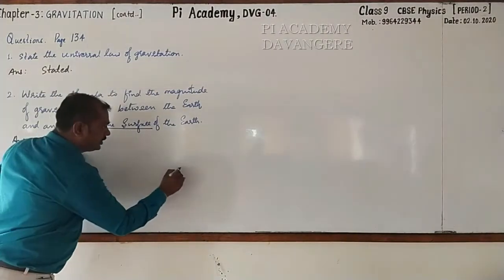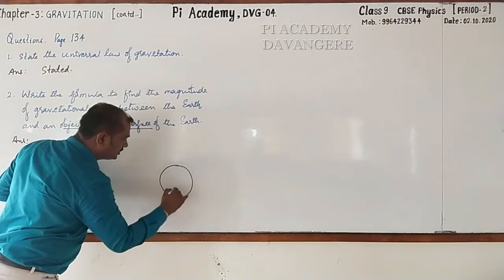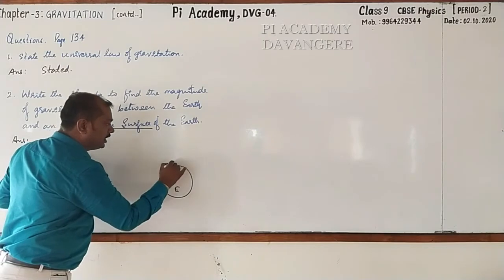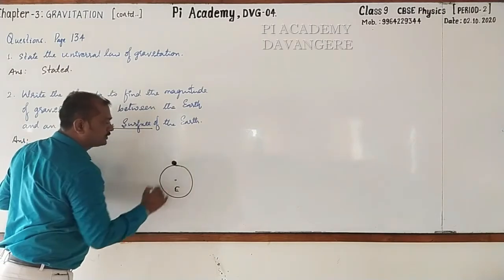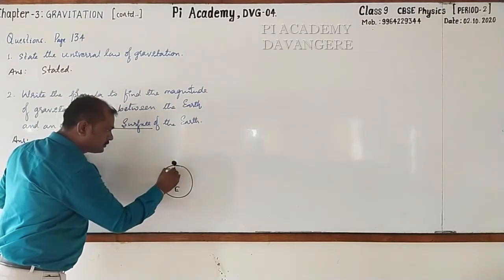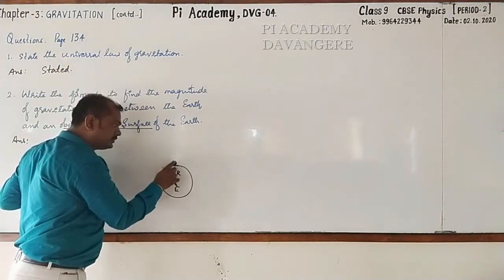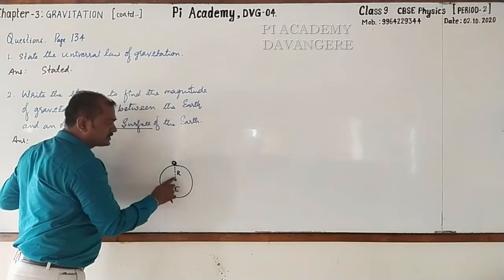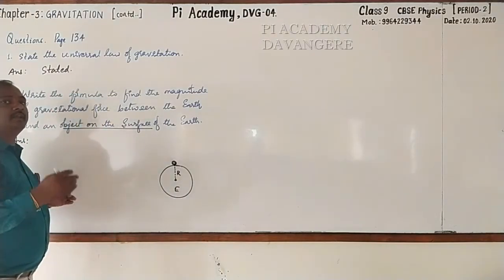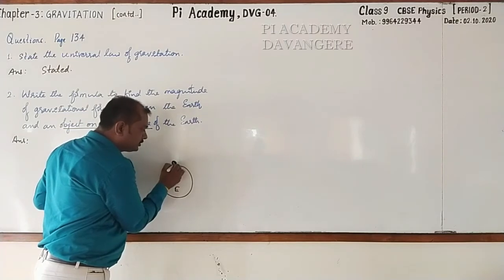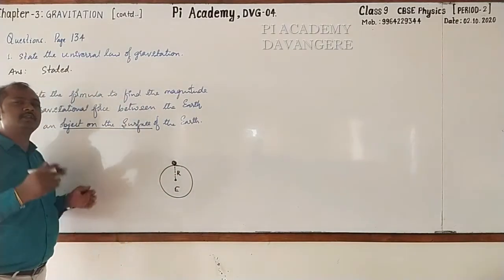Here is the earth and it is its center, and the object is on the surface of the earth. Then the distance between the center of the object and the center of the earth will be the radius of the earth. The distance from center of the object to the surface of the earth is negligible.